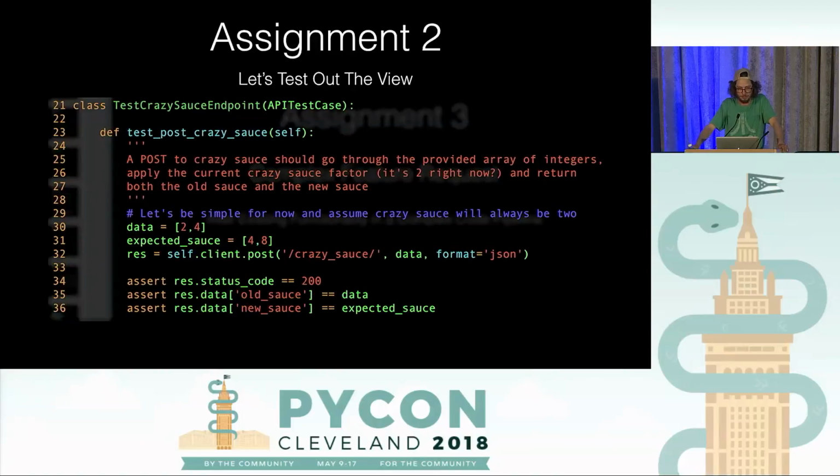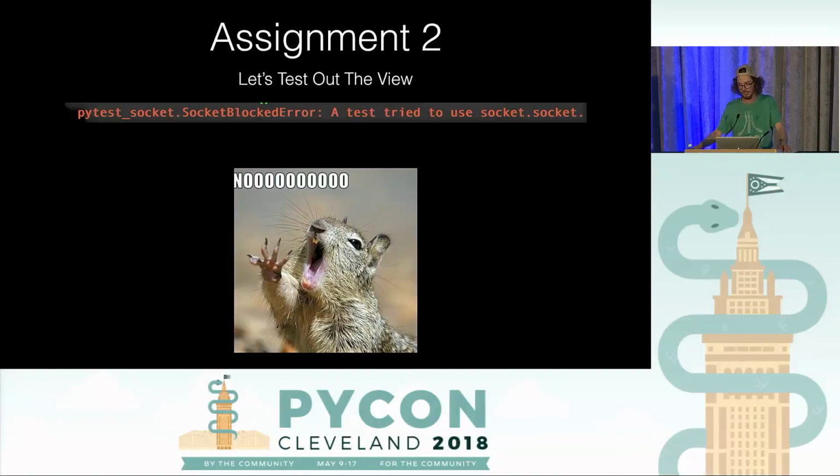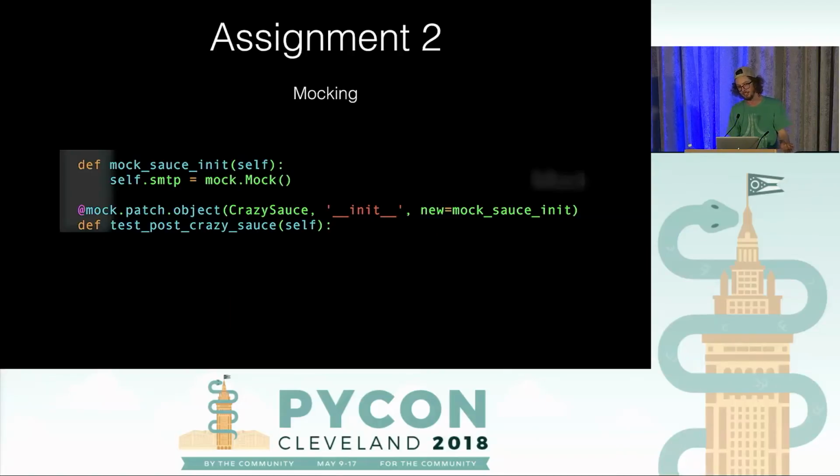But as we talked about, we really want to be testing the view, right? We do want to have unit tests on the class, but we also need to test the overall behavior. So we're going to go ahead and write our view test. And when we try to run that, in the view, it's not using our mocked crazy sauce, it's using the real crazy sauce. So in this situation, this is where mocking and patching becomes very handy.